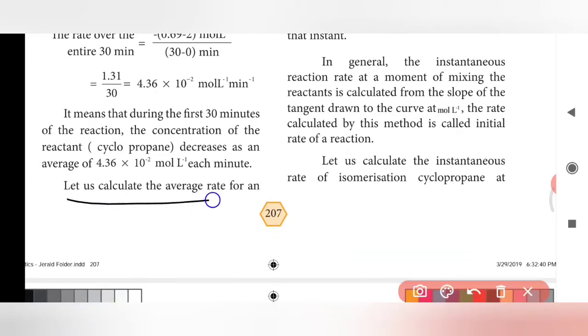Let us calculate the average rate of reaction. What is the average rate of reaction after 5 minutes of the start of the reaction? What will be the concentration of reactant A after 5 minutes, after 10 minutes, after 15 minutes, after 20 minutes? By knowing all of these, we have to find the average rate of reaction from that.